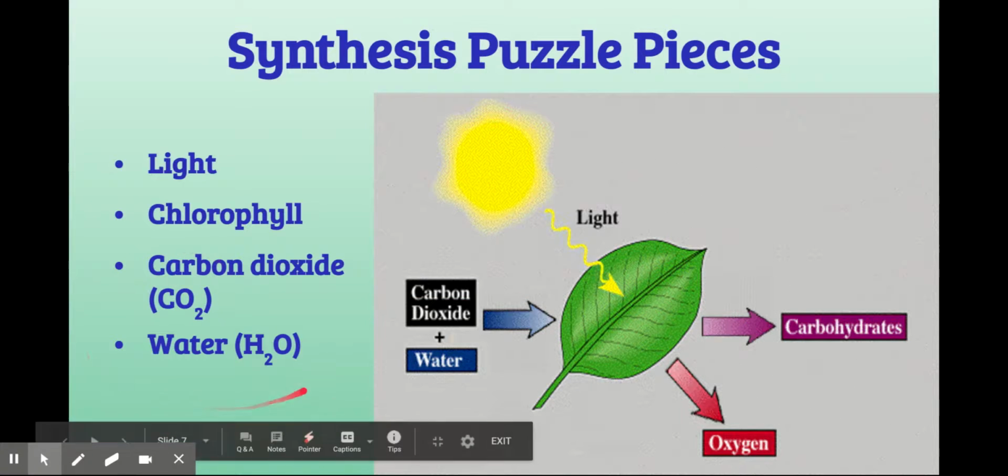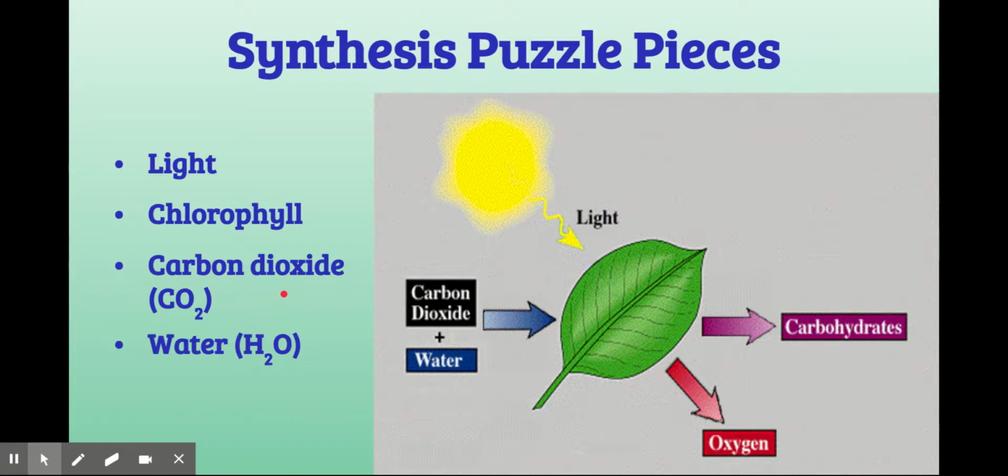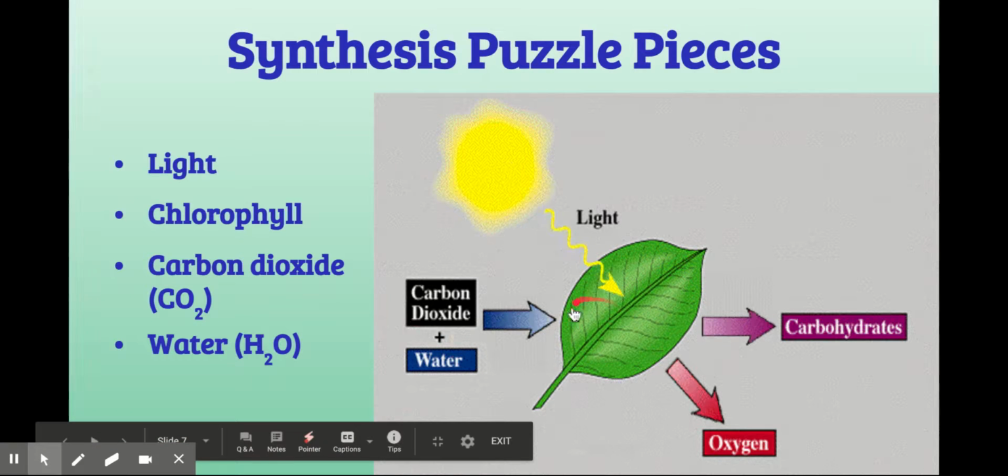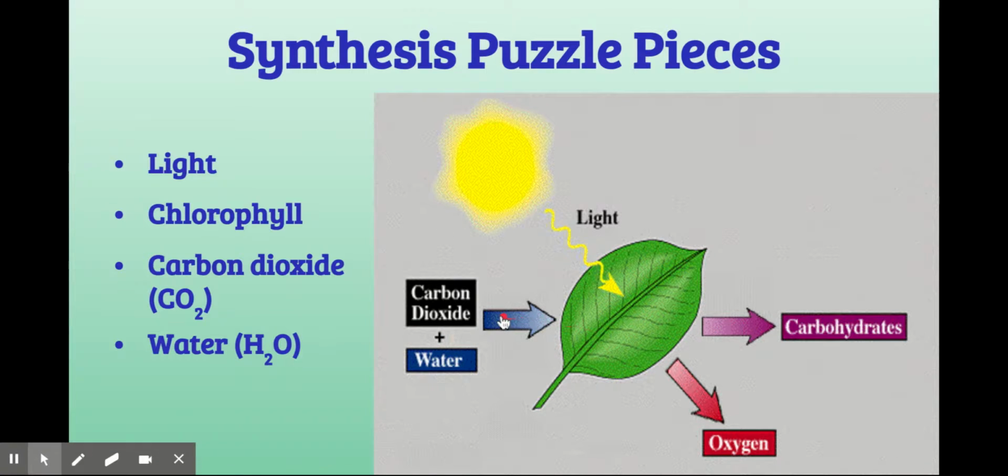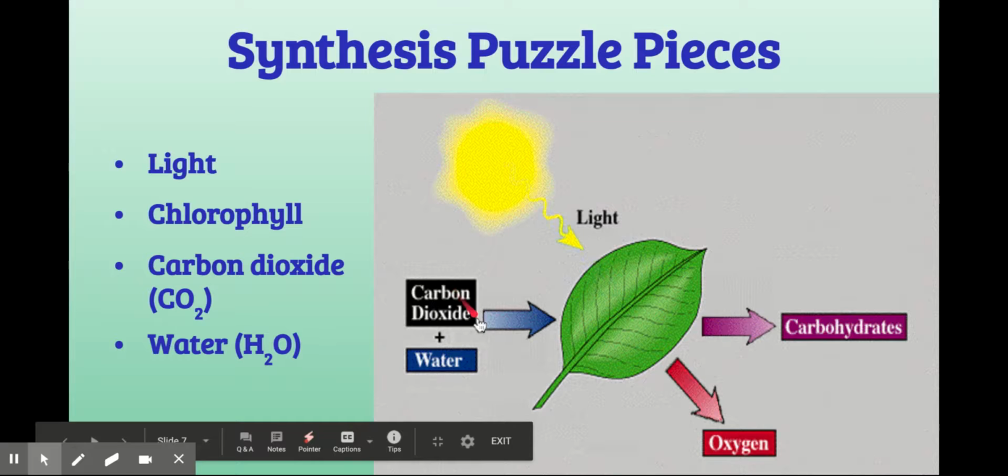Now, these next two are really important puzzle pieces in photosynthesis. A producer must have carbon dioxide, and it must have water in order to do photosynthesis. Carbon dioxide and water inside the leaf will react together in the process of photosynthesis, and then they produce carbohydrates, which are sugars, and oxygen. The carbohydrate that is produced in photosynthesis is called glucose.